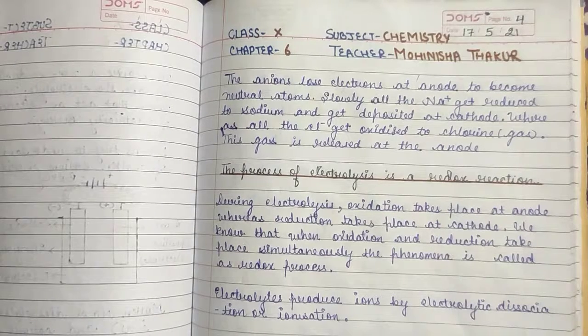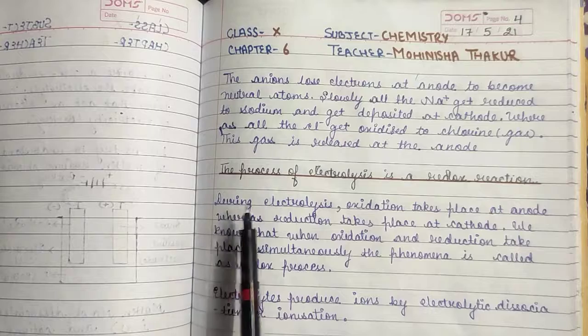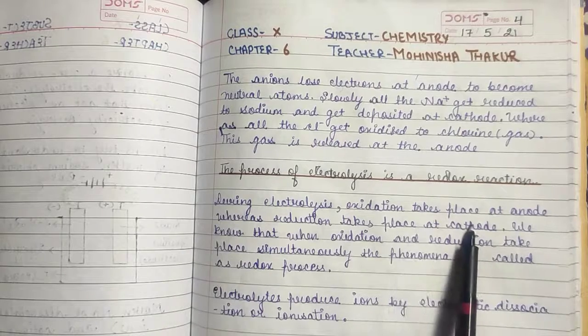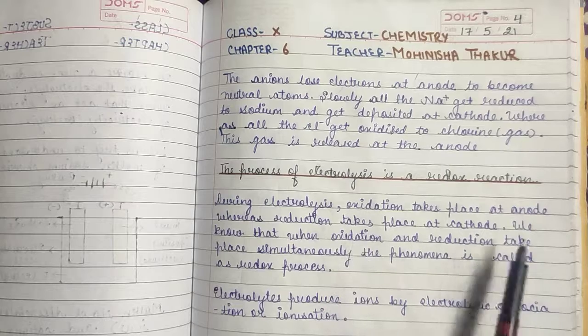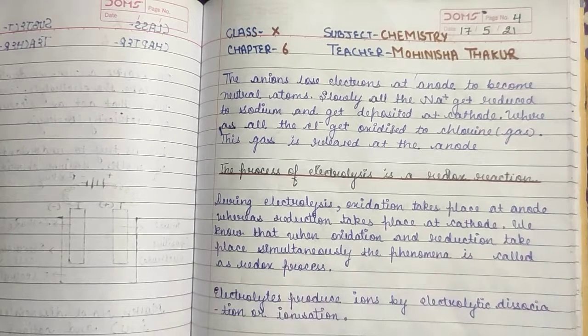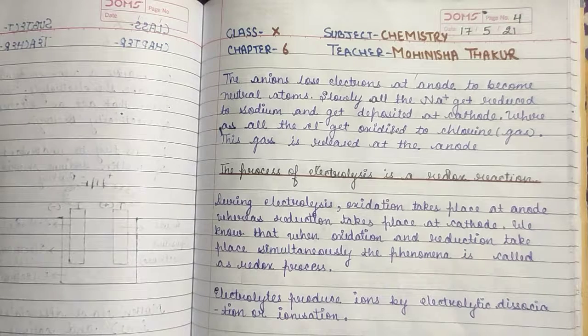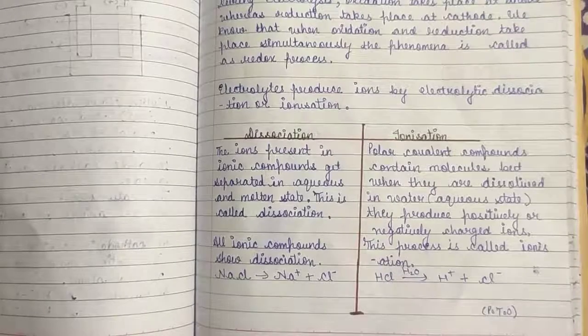Now, the process of electrolysis is a redox reaction. So, students, during electrolysis, oxidation takes place at anode, whereas reduction takes place at cathode. We know that when oxidation and reduction take place simultaneously, the phenomenon is called a redox process. So, electrolytes produce ions by electrolytic dissociation or ionization. So, what is dissociation and ionization?